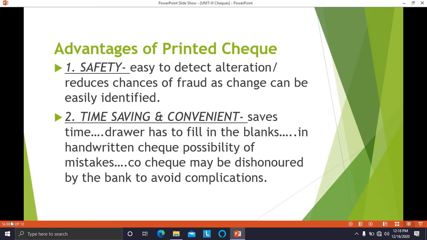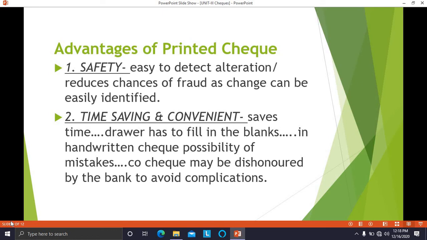In the case of a handwritten check, there is a possibility of mistakes committed by the drawer of the check. Such a check is likely to be dishonored by the bank, and to avoid complications, banks provide printed checks. It saves time. The drawer need not bother much; he has to just fill in the blanks.